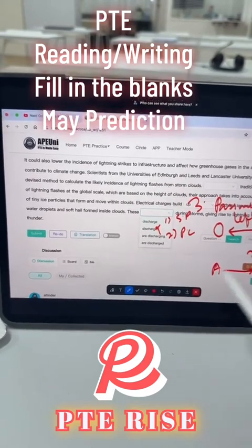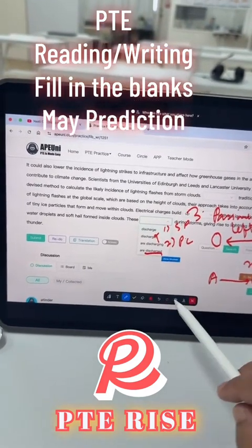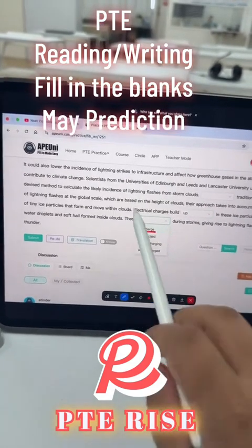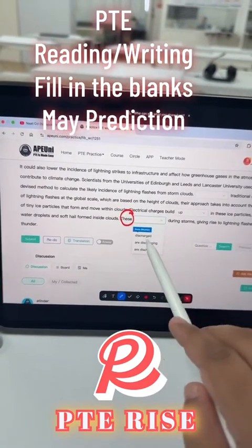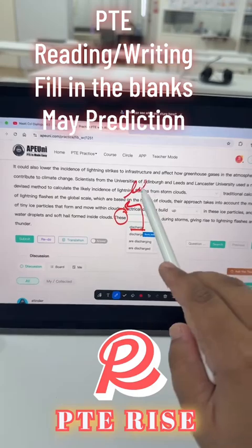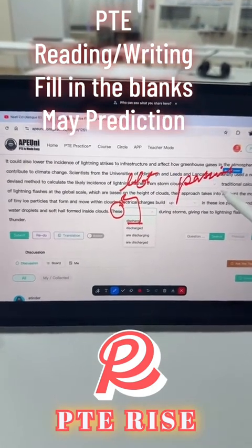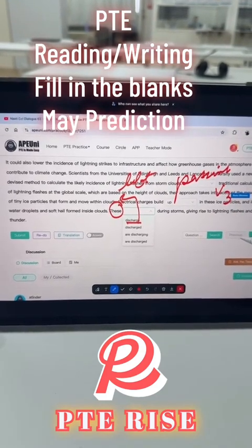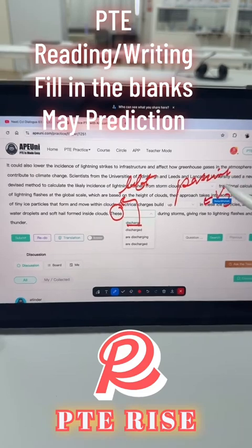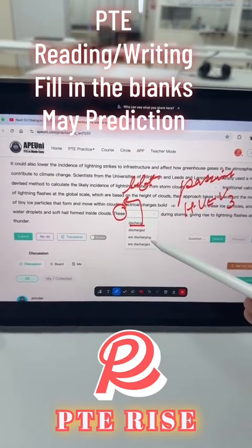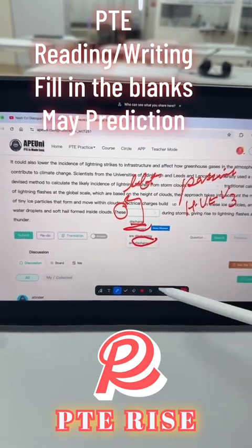So here, if you have to identify the action is discharging or discharged, whatever, you have to see what is getting discharged. So actually these. So your object is this side and discharge is happening on the left side. So that means it is a passive voice. So when it is a passive voice, which form of verb do we use? We use third form of verb, and third form of verb never can come alone. It always needs to have a helping verb. That's the only difference between are discharged and discharged.